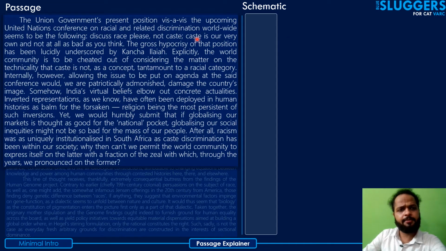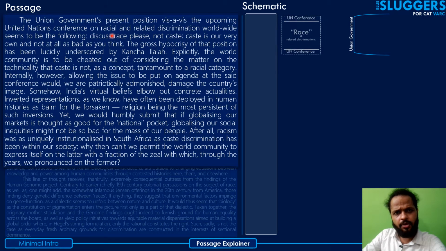Starting with paragraph 1. The Union government's present position vis-a-vis the upcoming United Nations conference on racial and related discrimination worldwide seems to be the following. Discuss race, please, not caste. Caste is our very own and not at all as bad as you think.